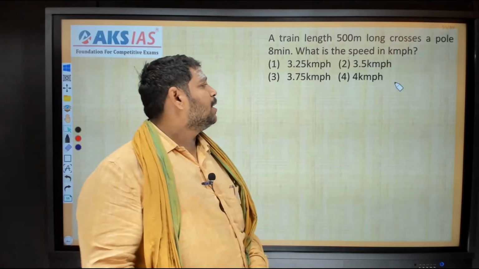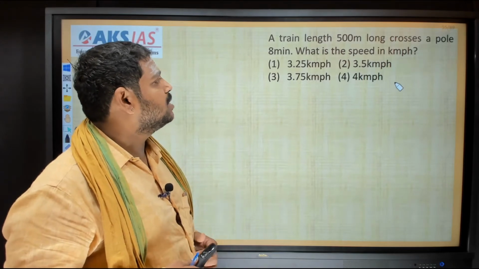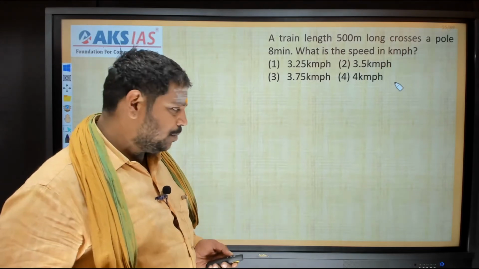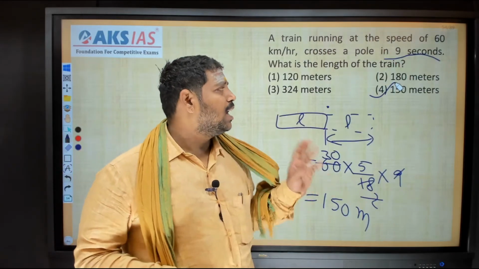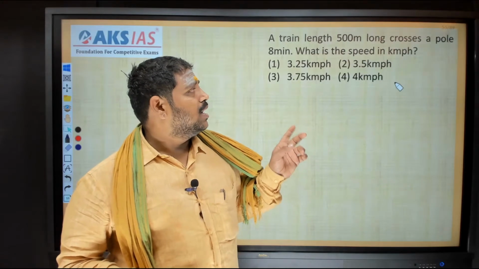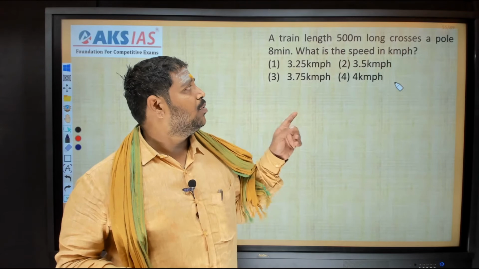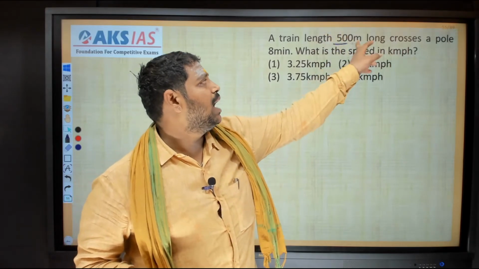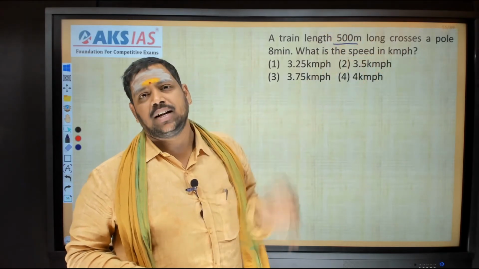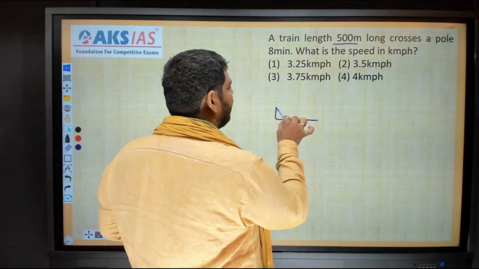A train 500 meters long crosses a pole in 8 minutes. What is the speed of the train? Sir, what is the difference between these two? Here a train is crossing a pole or point object. But here the length of the train was unknown and speed was known. Coming to this, the length of the train is known and the speed is required. It's the same question. The length of the train is 500 meters.